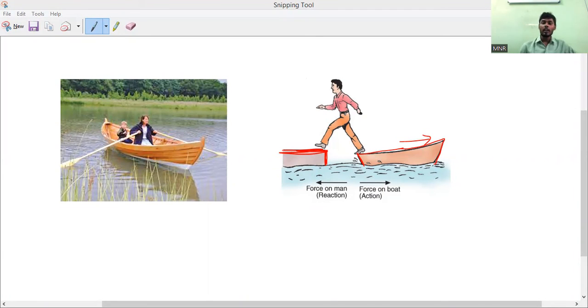So, observe very carefully. With his legs, the man will push the boat in the backward direction. Then the force on the boat, what do we call it, guys? Action. We call it action.